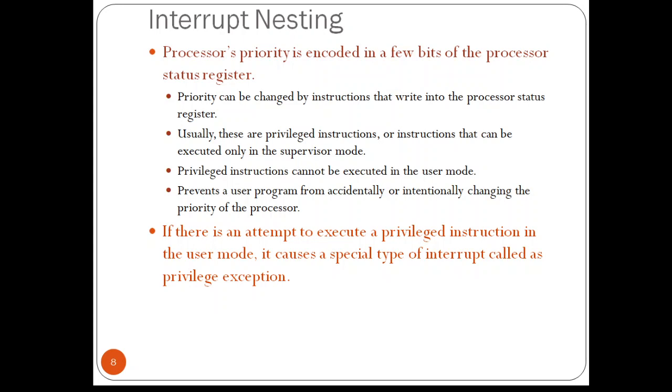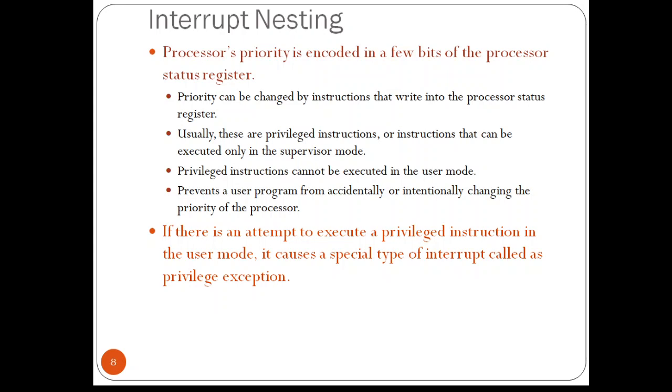That is why the processor will be in its supervisor mode only when it is executing some special operating system routines. It switches to user mode before beginning to execute the application program. Application programs are nothing but the user programs. Thus a user program cannot accidentally or intentionally change the priority of the processor and disrupt the system's operation.